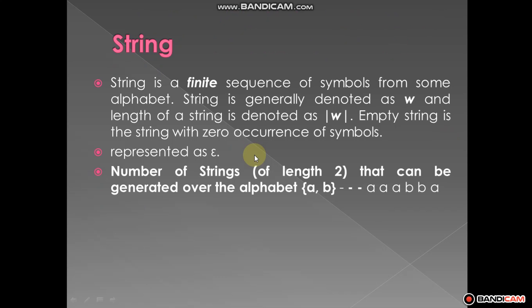Okay, and next one, what is meant by string. Before we discuss the string, actually in programming languages you know that a string is a combination or group of characters.